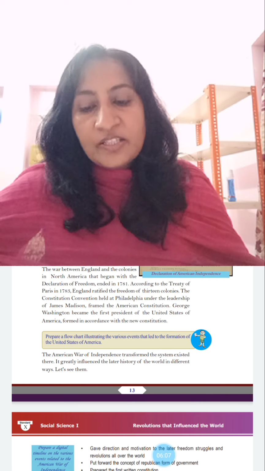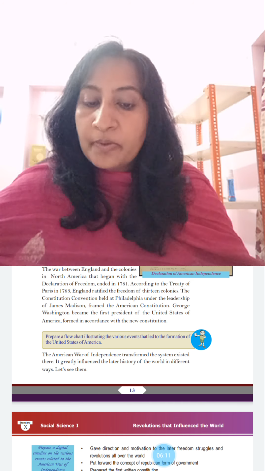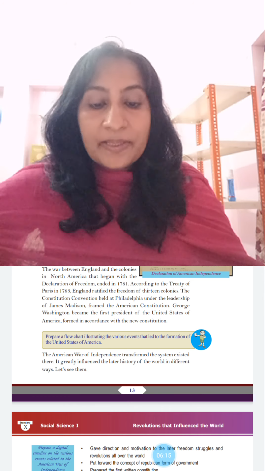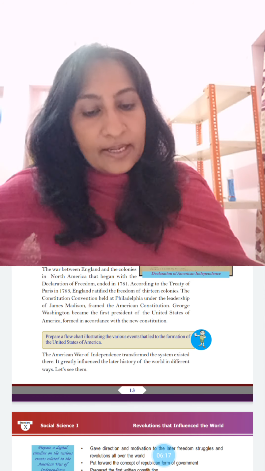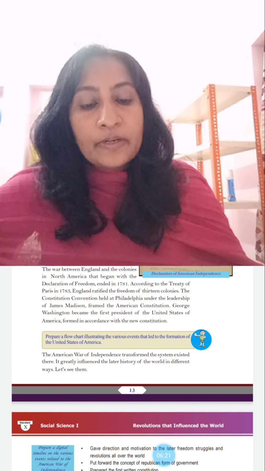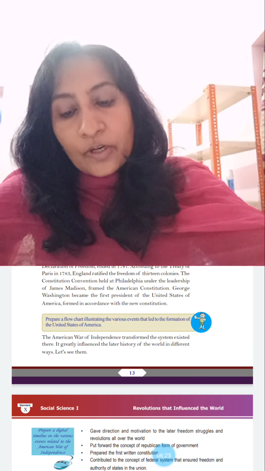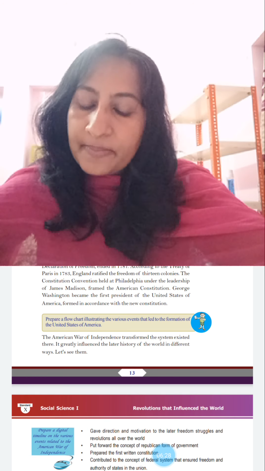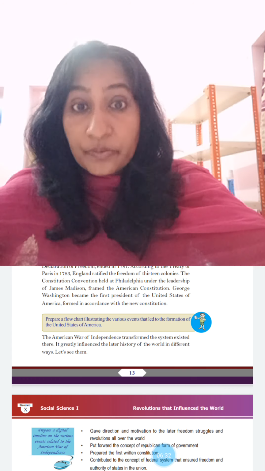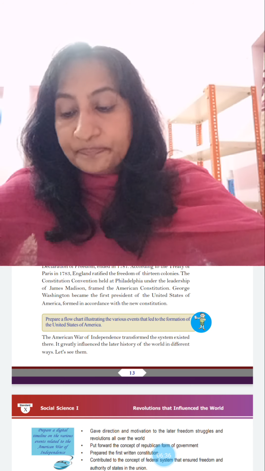The Constitutional Convention held at Philadelphia under the leadership of James Madison framed the American Constitution. George Washington became the first president of the United States of America, formed in accordance with the new Constitution. The American War of Independence transformed the system that existed there. It greatly influenced the later history of the world in different ways. Let's see them.